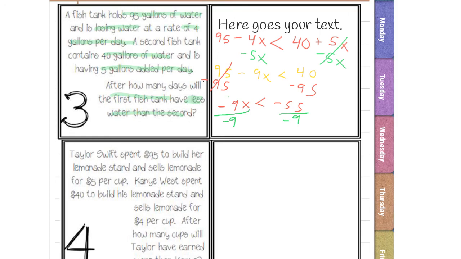Negative 9 divided by negative 9, well, that reduces to 1. So then I'm left with x. What happens to my sign every time I multiply or divide by a negative? It flips, right? So now it's facing this way. And then negative 55 over negative 9, well, that just reduces to positive 55 over 9. And this is my final answer.